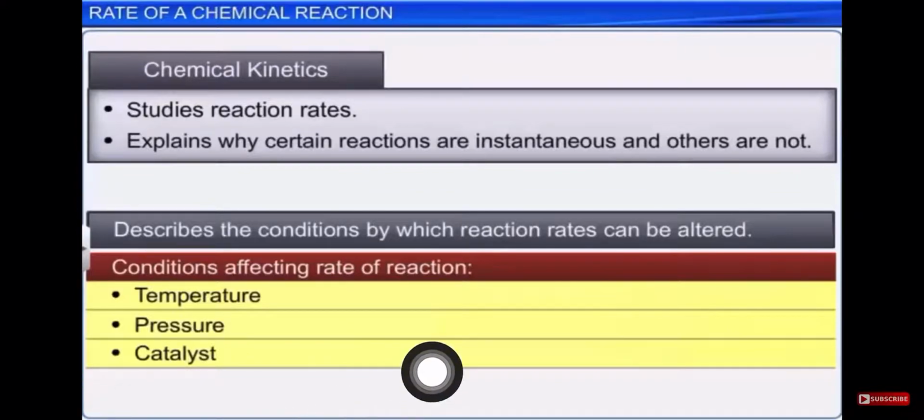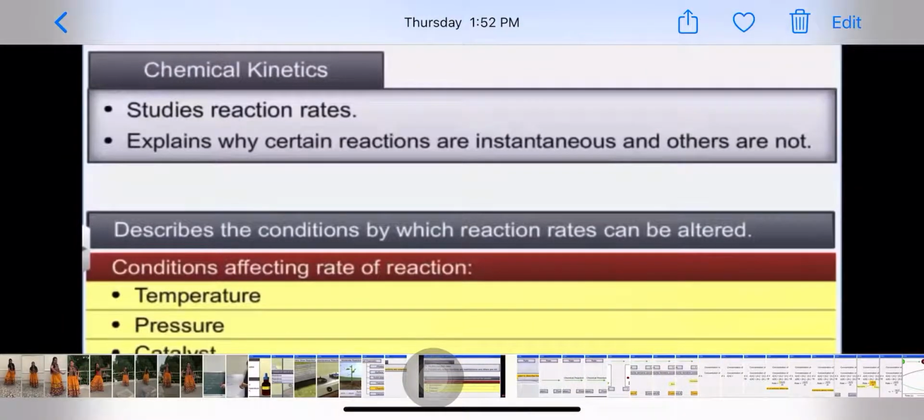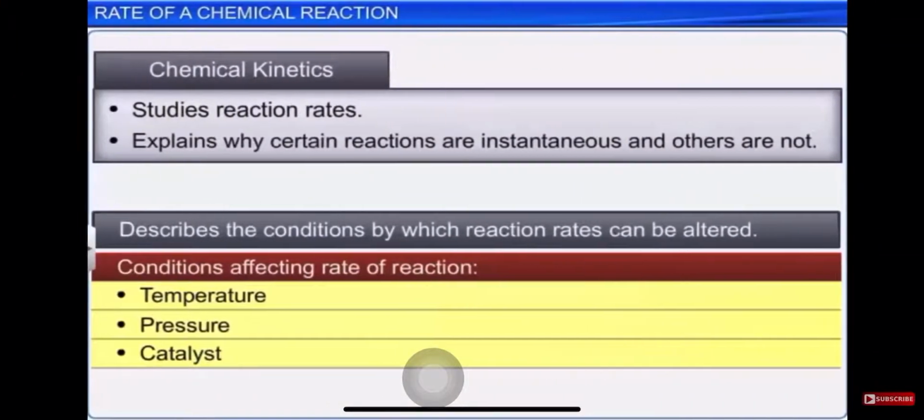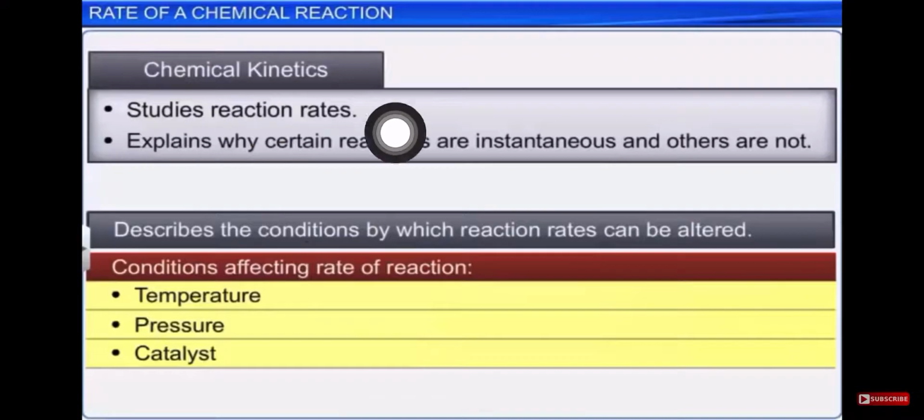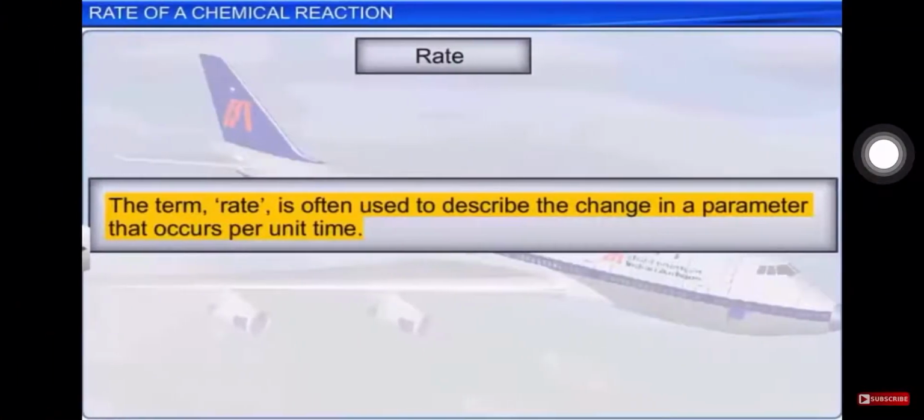And catalyst, we know what the catalyst's work is, right? That is one type of enzyme, we can say. What does it do? It accelerates the process. It accelerates the process means it moves the reaction in the forward direction or helps to complete the reaction very fast, right? So definitely these factors are going to affect chemical kinetics.